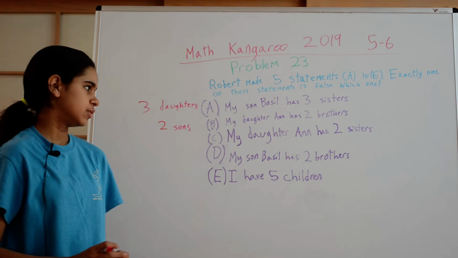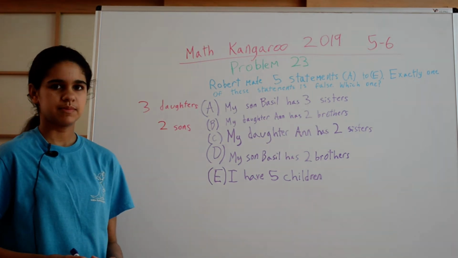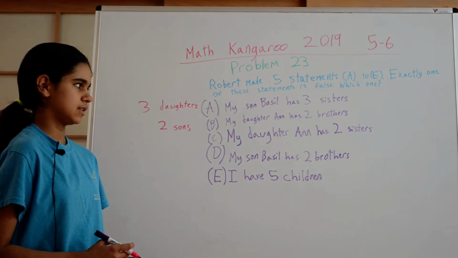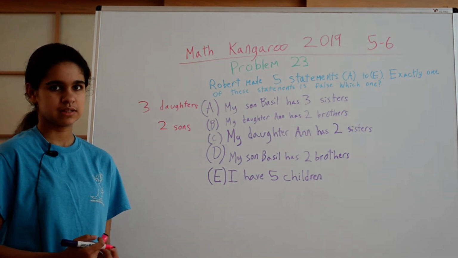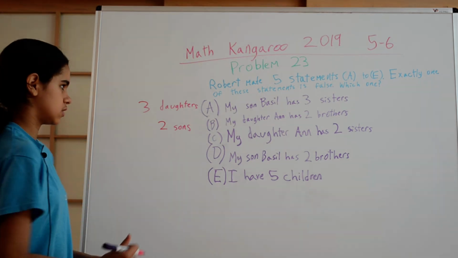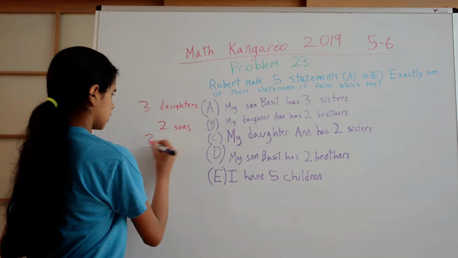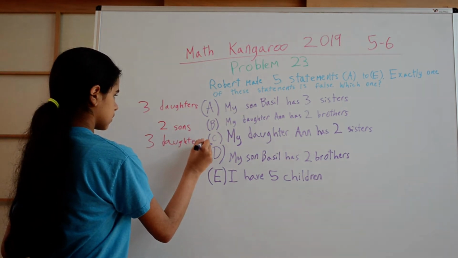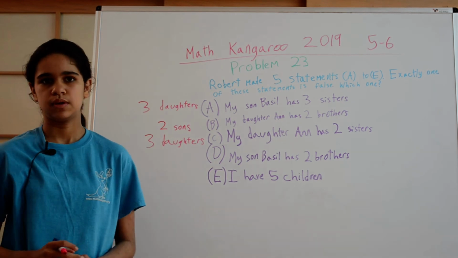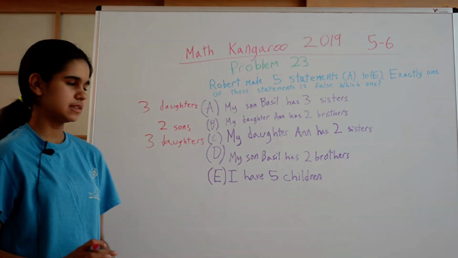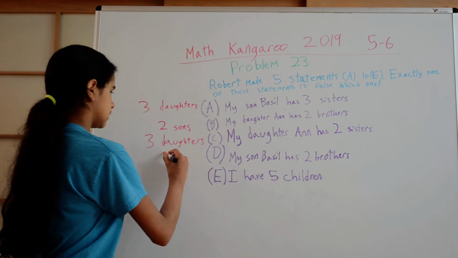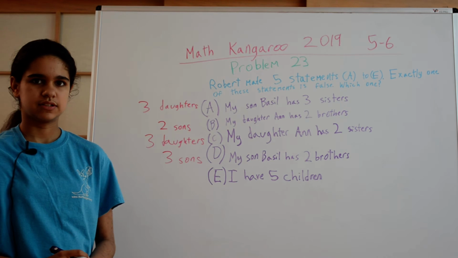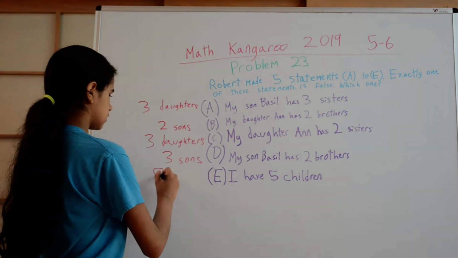If C is true, then we have to be a bit more careful because it's not just 2 daughters, it's 3 daughters because Anne is also a daughter, so it's Anne's 2 sisters plus Anne, so 3 daughters total. If D is true, then there are 3 sons because there's Basil and his 2 brothers, so 3 sons. And if E is true, all we know is that Robert has 5 children.